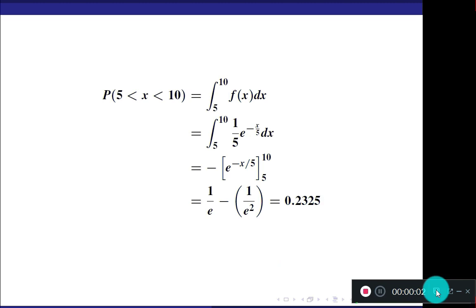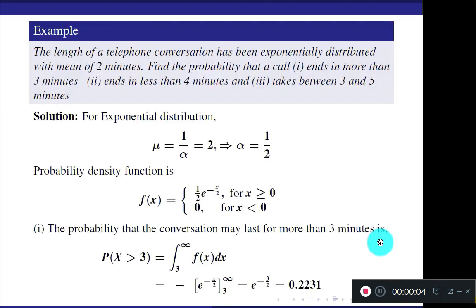Just for your practice, I am solving one more problem here. The length of a telephone conversation has been exponentially distributed with mean of 2 minutes. Find the probability that a call ends in more than 3 minutes, ends in less than 4 minutes, takes between 3 and 5 minutes. Directly, distribution is mentioned, exponential distribution, and you know for exponential distribution mean is 1 by alpha. So 1 by alpha is given as 2. That means alpha is 1 by 2.